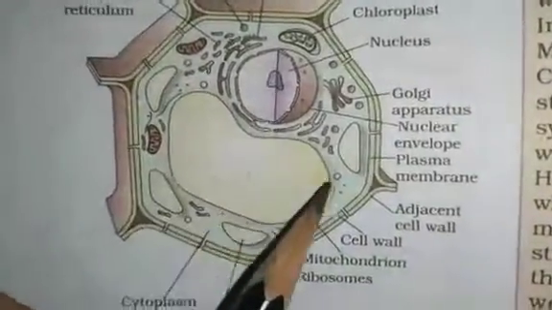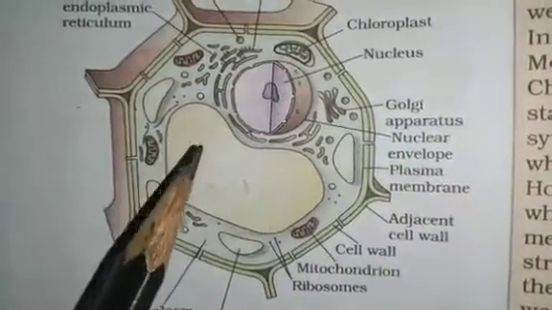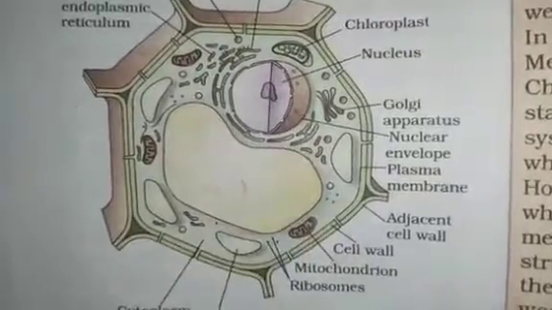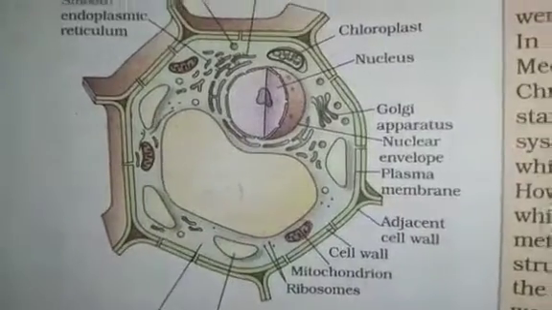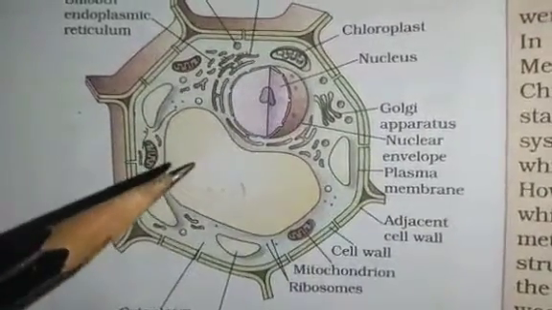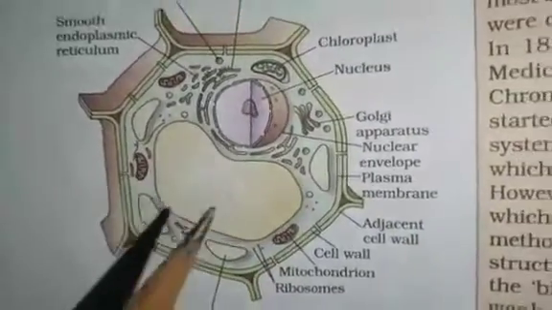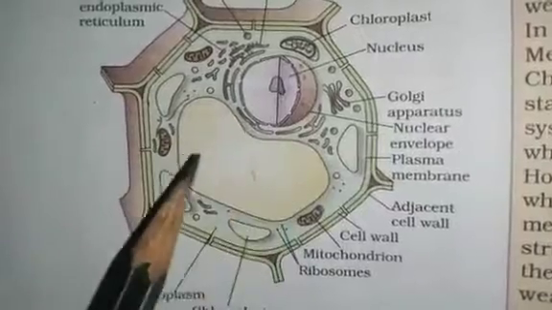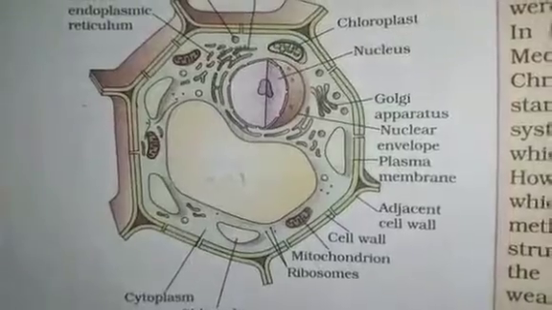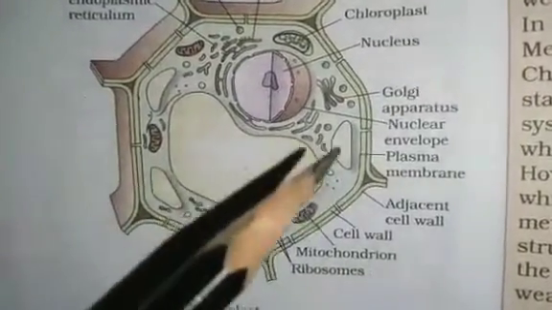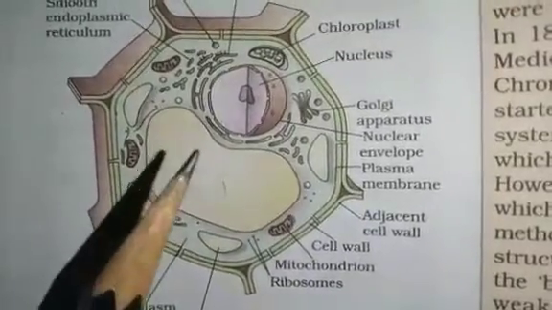Next is the vacuole. Vacuoles are storage sacs for solid and liquid contents. These vacuoles are small in animals. As I told in the previous classes, vacuoles are very small in the animal cell. But in a plant cell, about 50 to 90% of the cell volume consists of the vacuole. Plant cells have large vacuoles. The central vacuole of plant cells may occupy 50 to 90% of the cell volume.